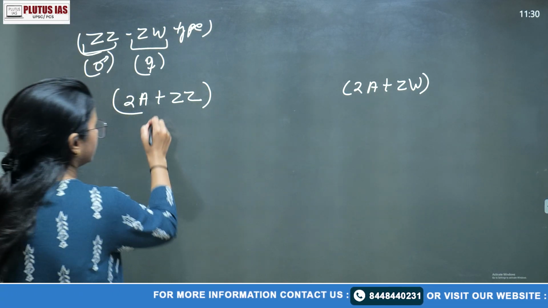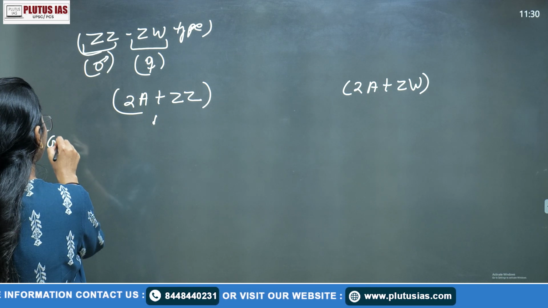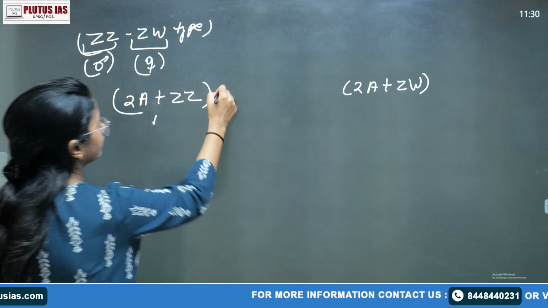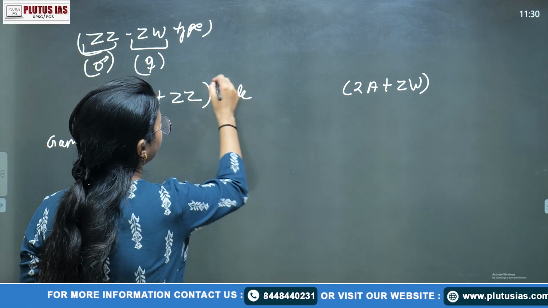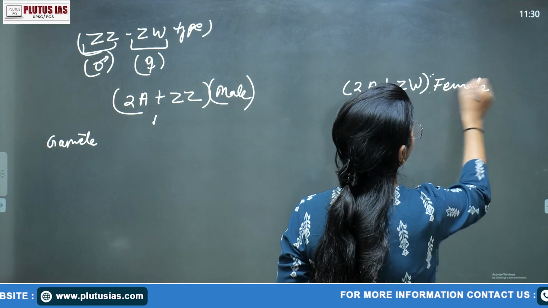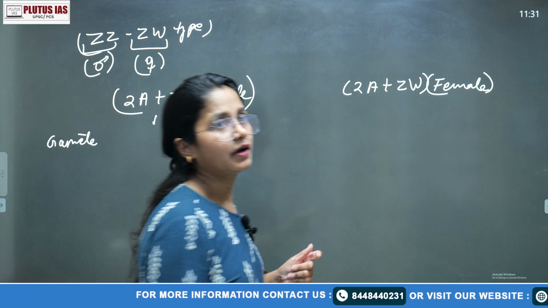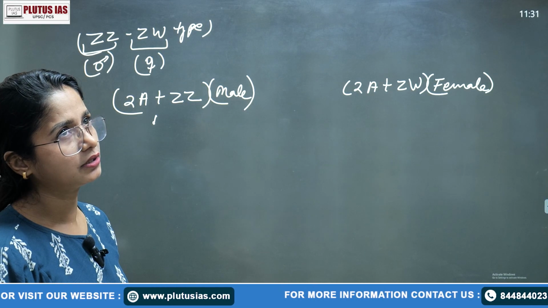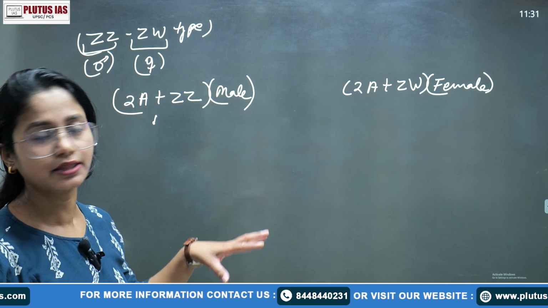So here two different types of gametes will be forming. What two different? Here two similar types, of course, because this is your male, right? So this is a male and this is a female. In which is it found? There is a plant name, I think Fragaria elatior, something like that.